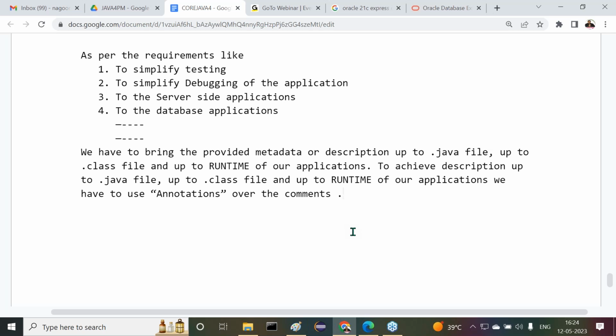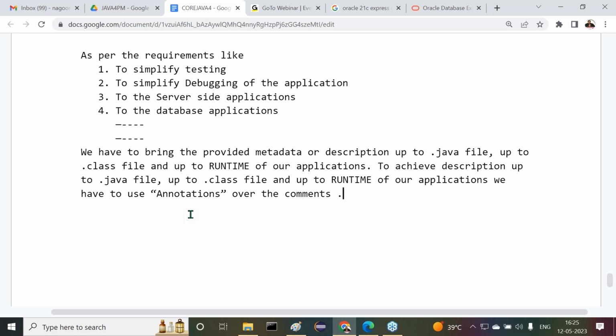We have seen that point already. Comments are able to provide description up to the .java file, but annotations are able to provide description up to the .java file, up to the .class file, and up to runtime of our application. It is required to bring our description up to runtime of our application, and we have so many requirements for it. That is because of annotations only, not because of comments.